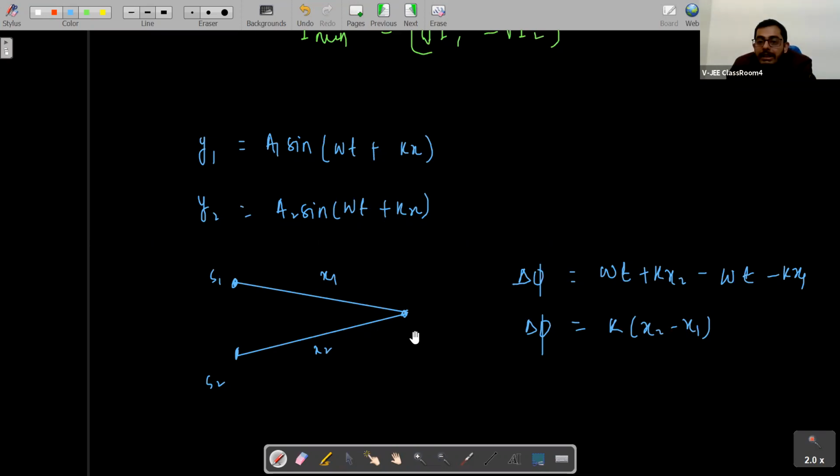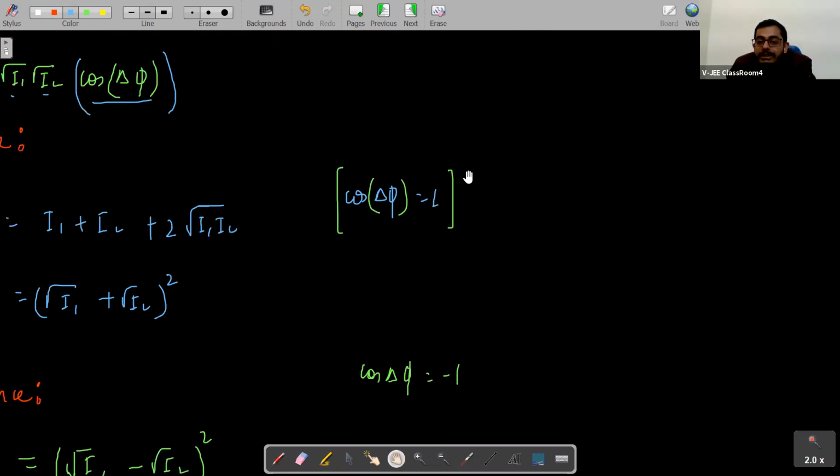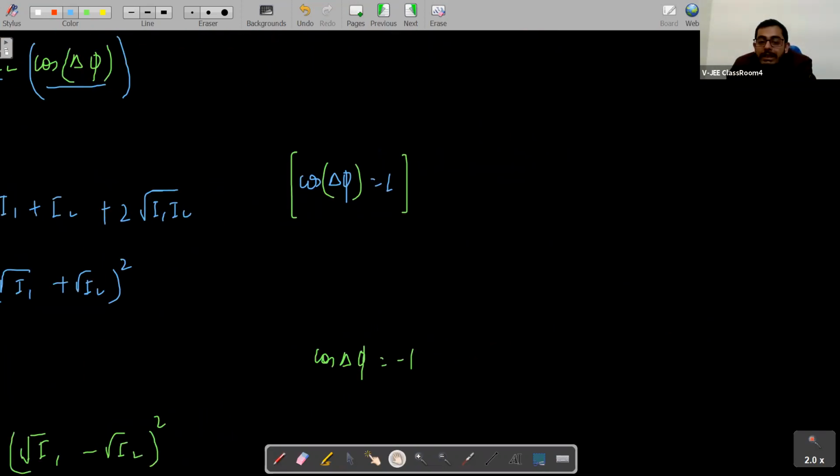So you see that if cos delta phi is 1, what should be the value of delta phi for this condition, for constructive interference? Delta phi should be 2n pi, because cos 0 is 1, cos 2 pi is 1, cos 4 pi is 1, cos 6 pi is 1, cos 8 pi is 1. So the value of delta phi should be 2n pi.